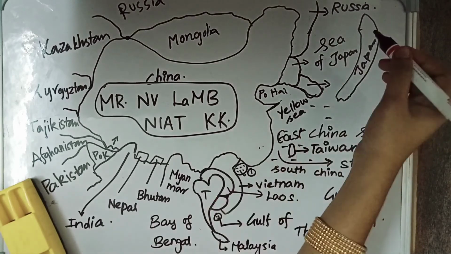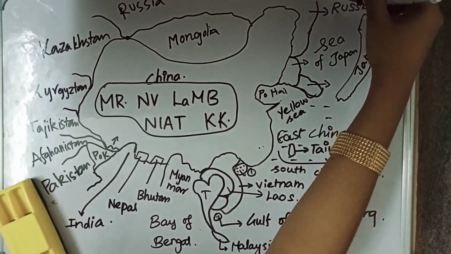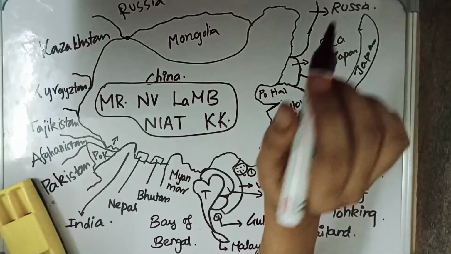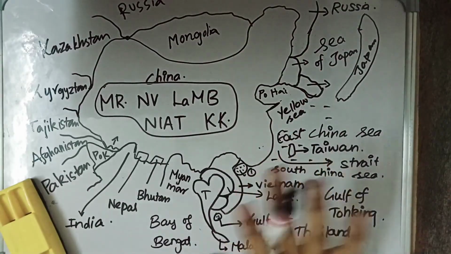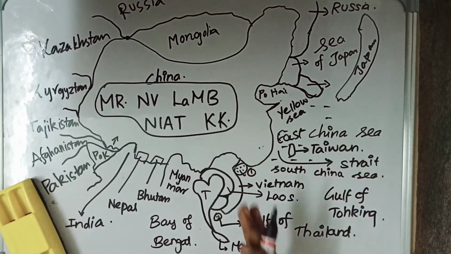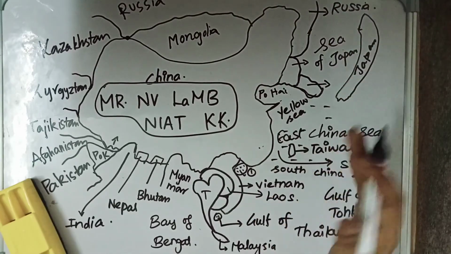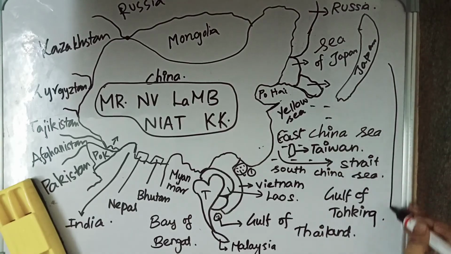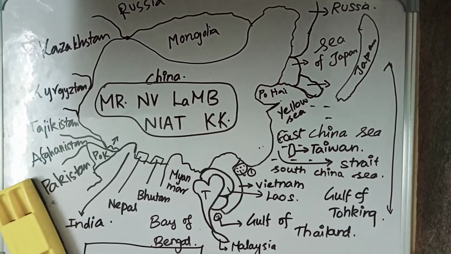Above Japan and the Sea of Japan, we have the Sea of Okhotsk. These are the important seas on the eastern side, and all this entire region is the Pacific Ocean. The Bay of Bengal is a sea in the Indian Ocean, and in this region we have the Pacific Ocean.